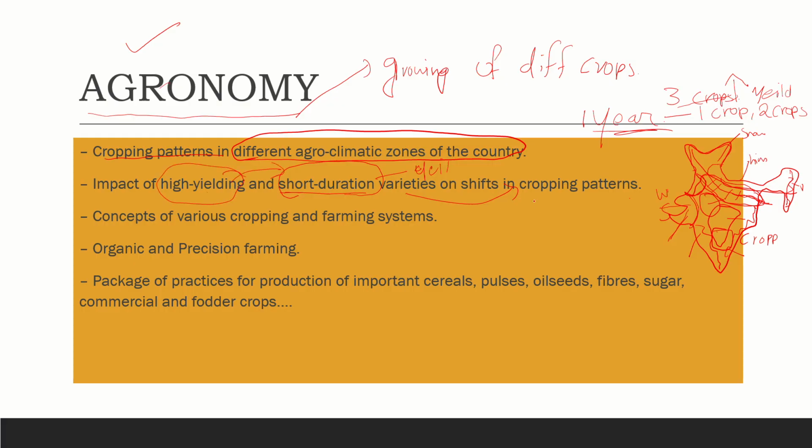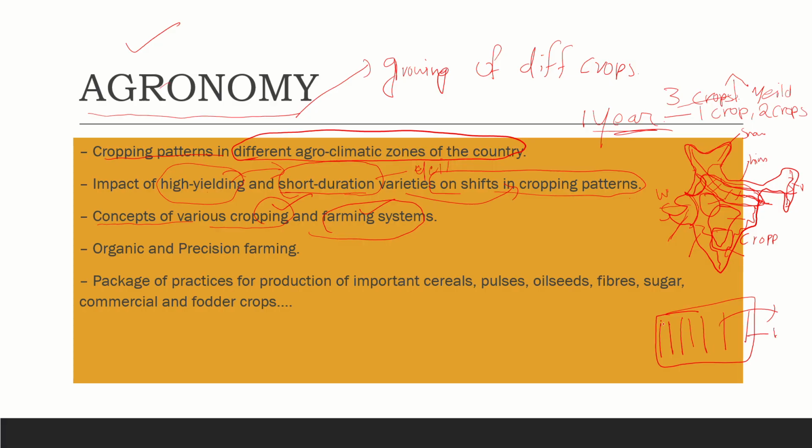How high yielding varieties shift the cropping pattern is also what we study. Next, concepts of various cropping and farming systems. We have different cropping and farming systems that we follow in India. A cropping system means the proportion of the crops on a piece of land, or which crop is grown after which, and that is what we study.